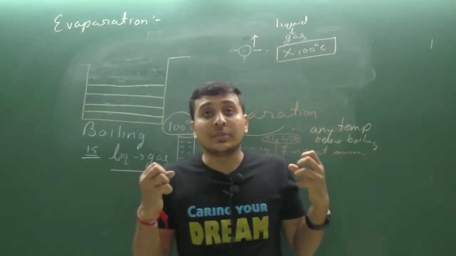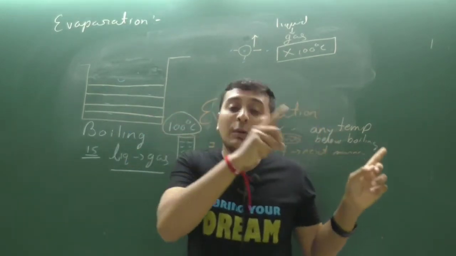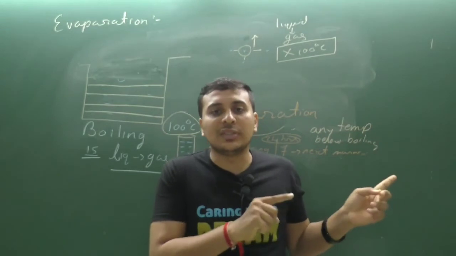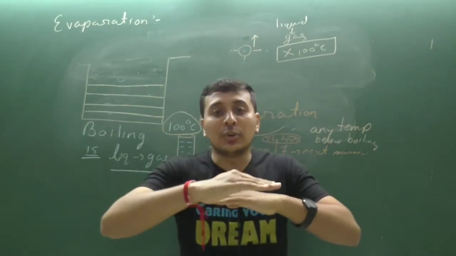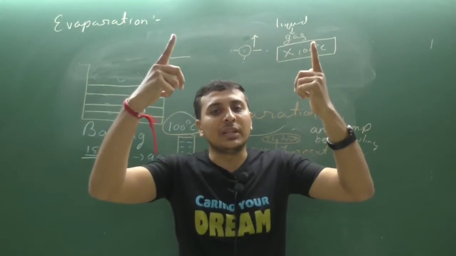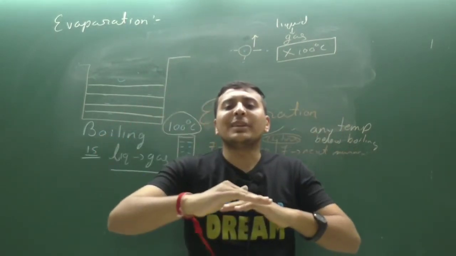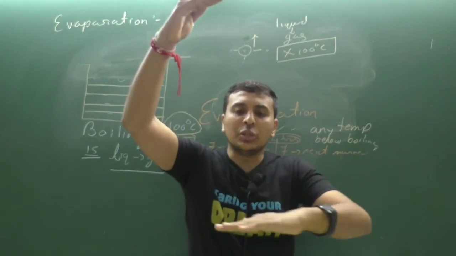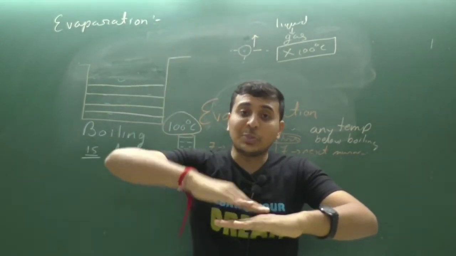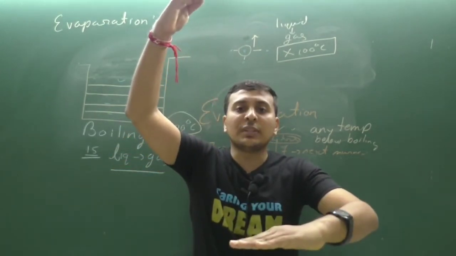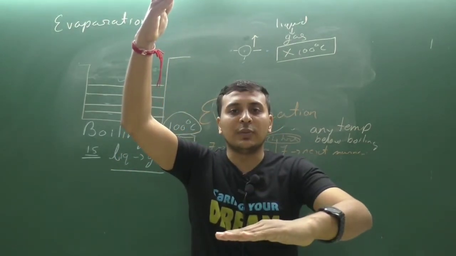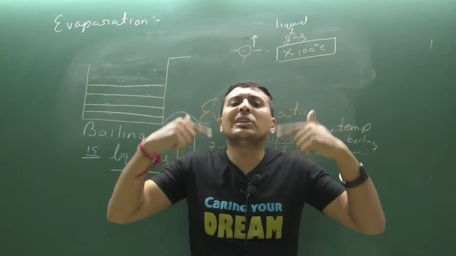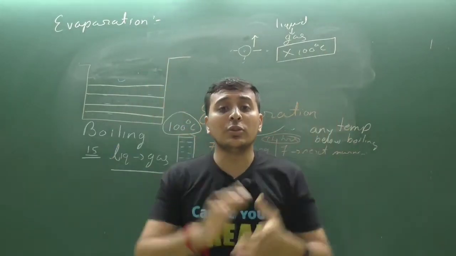So when the rain comes, when the clouds are formed, when the water gets evaporated from the oceans and seas, only the particles present at the upper layer of the oceans get converted by evaporation. Then again the particles present in the upper layer get evaporated, so a new surface is formed. This particle gets evaporated, so again a new surface on the oceans is formed. So slowly water gets converted from liquid to gas.